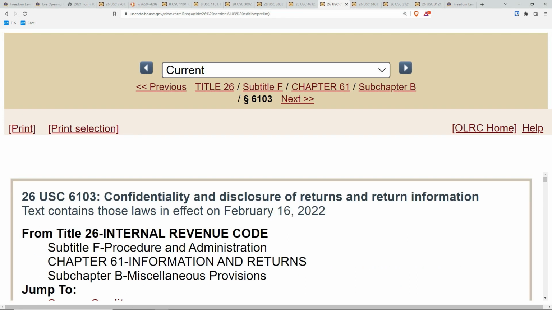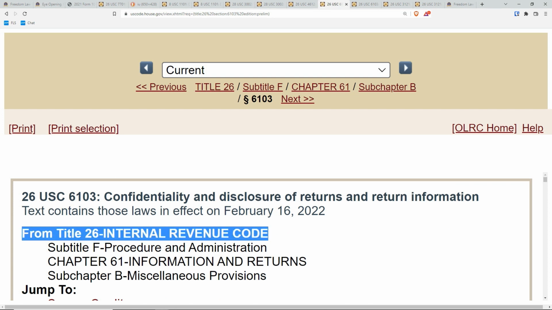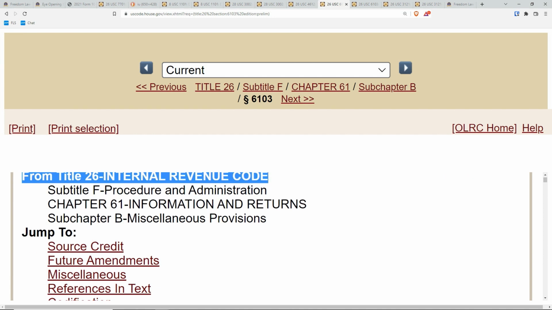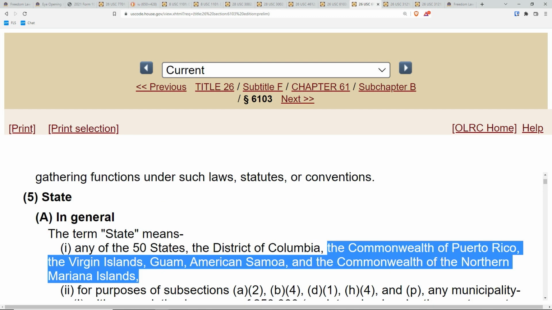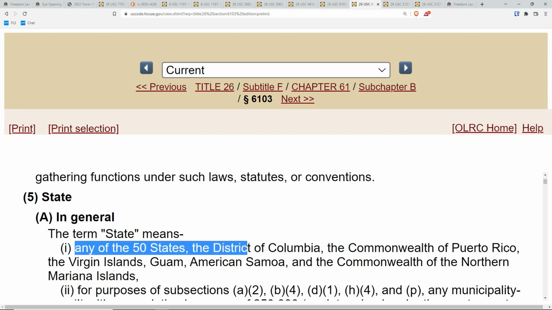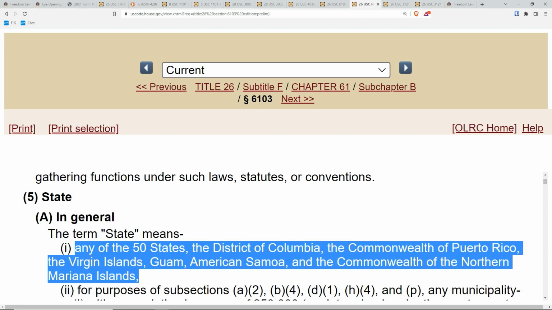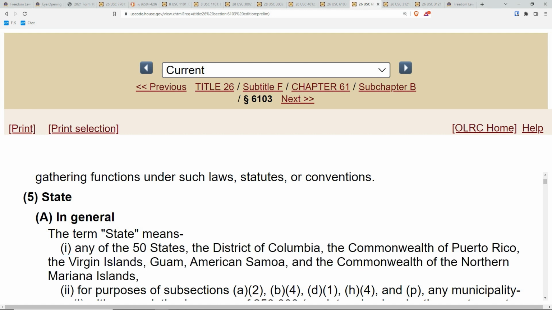Here's Section 6103 from the Internal Revenue Code, folks, right? About confidentiality and disclosure of returns and return information. And here, we go down and look at this. The term state has a unique definition, which means any of the 50 states, the District of Columbia, and more, folks. The term state sometimes includes the 50 states, sometimes not, on purpose.